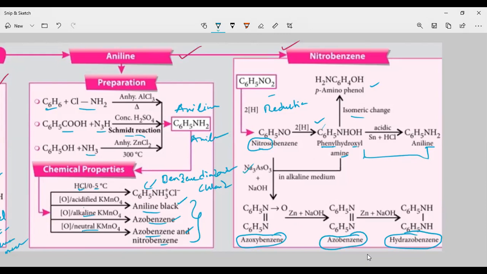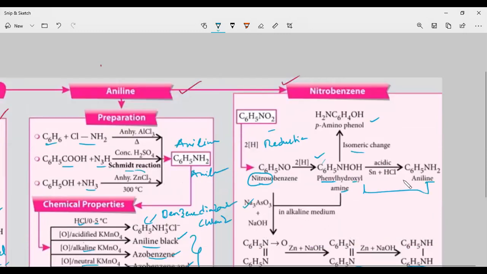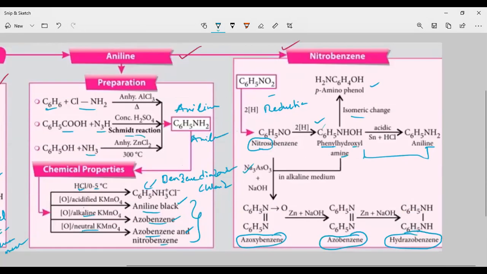This upon treatment with zinc and NaOH gives azobenzene, and further with zinc in the presence of NaOH, hydrazobenzene. So this is the preparation and properties of nitrobenzene.